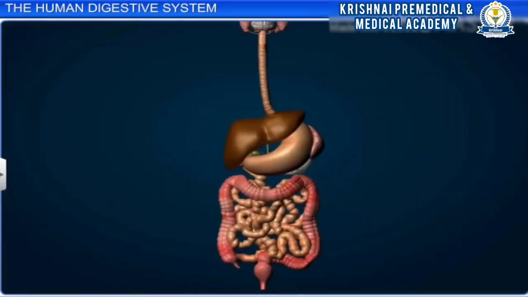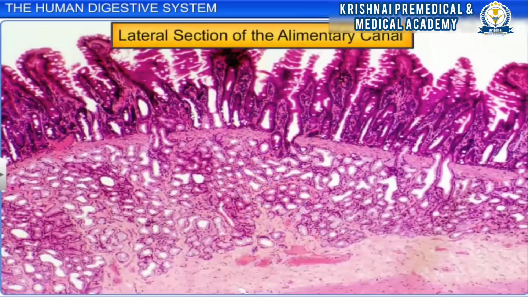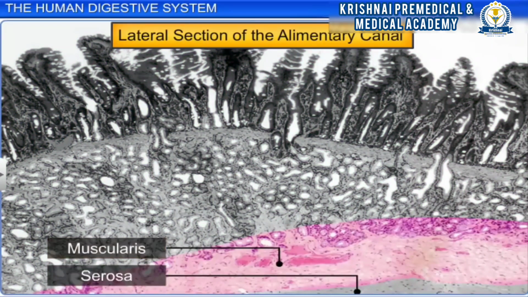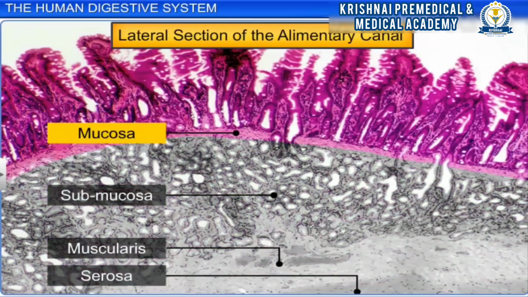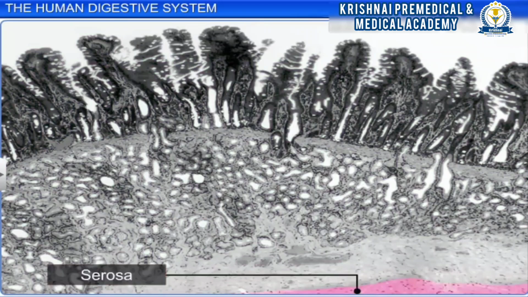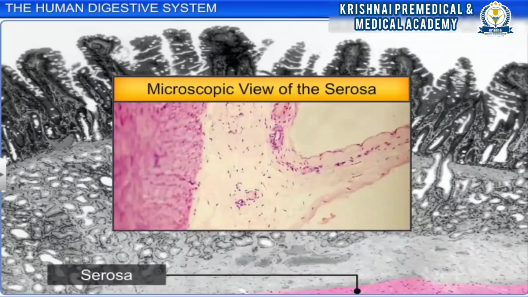The wall of the anus, as well as the other organs of the alimentary canal, is made up of four layers of tissues, namely the serosa, muscularis, submucosa and mucosa. The serosa, the outermost layer, is made up of thin mesothelium along with some connective tissues.